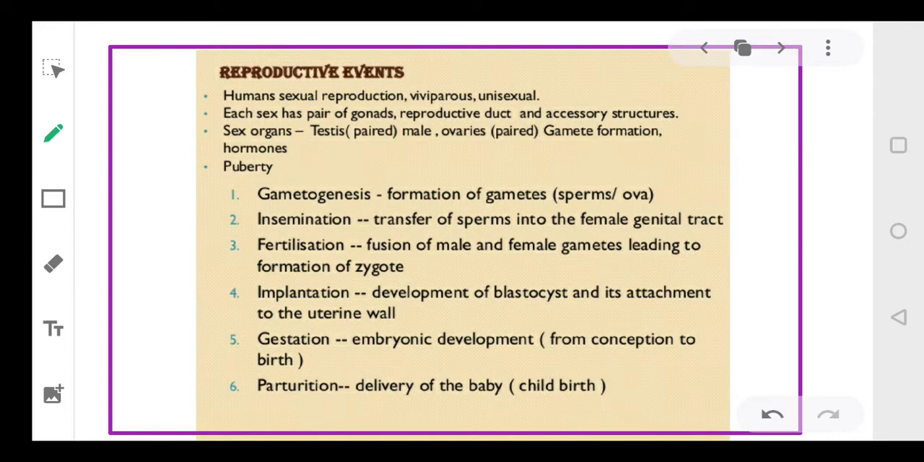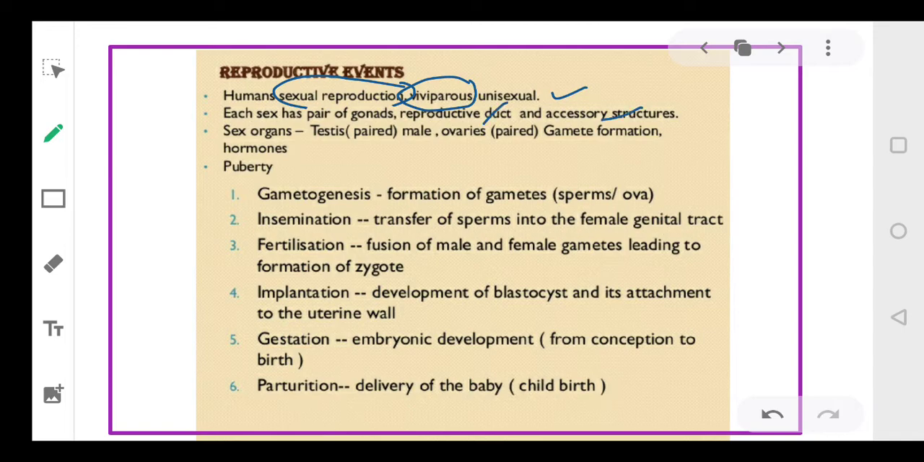Now coming to this topic, we know, dear students, that humans have sexual reproduction, meaning male and female, both individuals are there. Then they are viviparous, meaning they produce young ones. Human beings are unisexual, that is, male and female parts are present in different individuals. So there is a male and there is a female. And each sex has a pair of gonads. There is a particular reproductive tract.